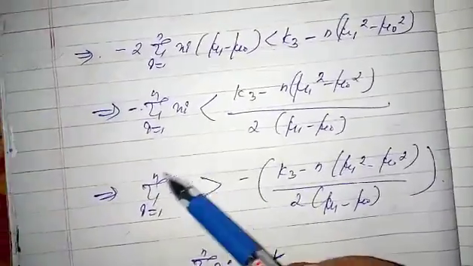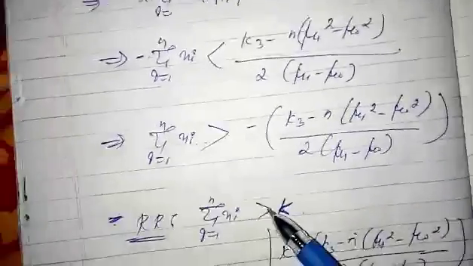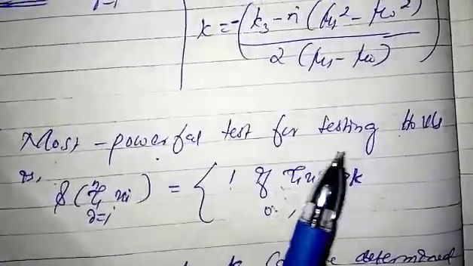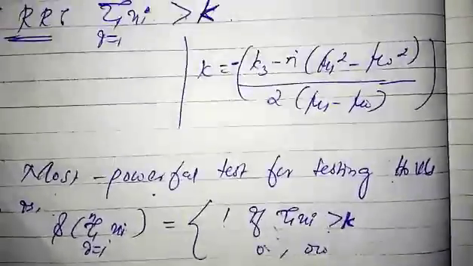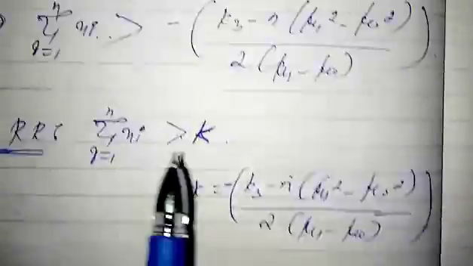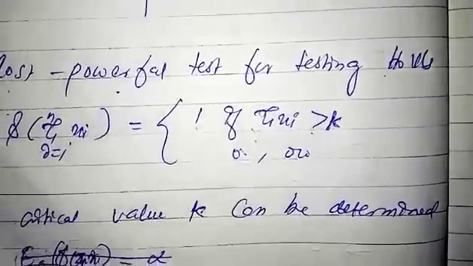Then we get a function of the random variable which is greater than k. So this is the rejection region in this case. Then we write the most powerful test for testing h0 versus h1, that is phi of summation xi equal to 1 if summation xi is greater than k, 0 otherwise.